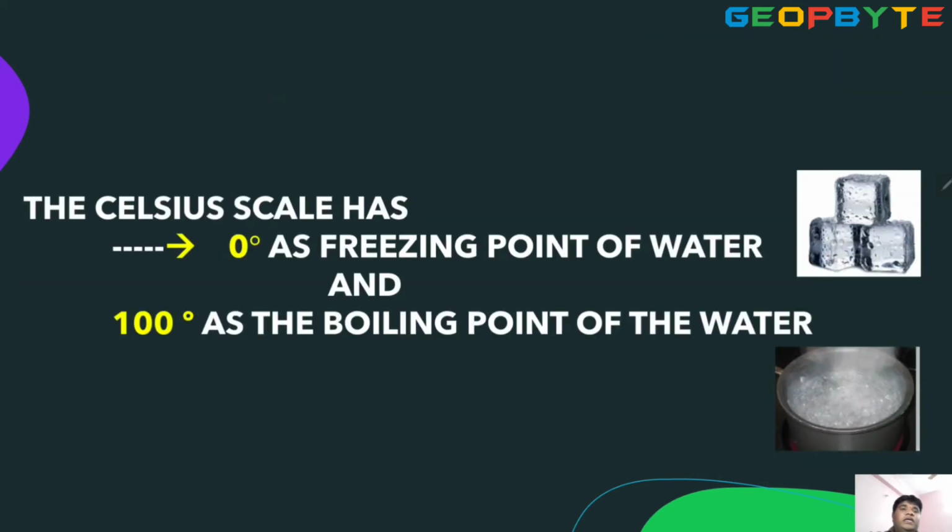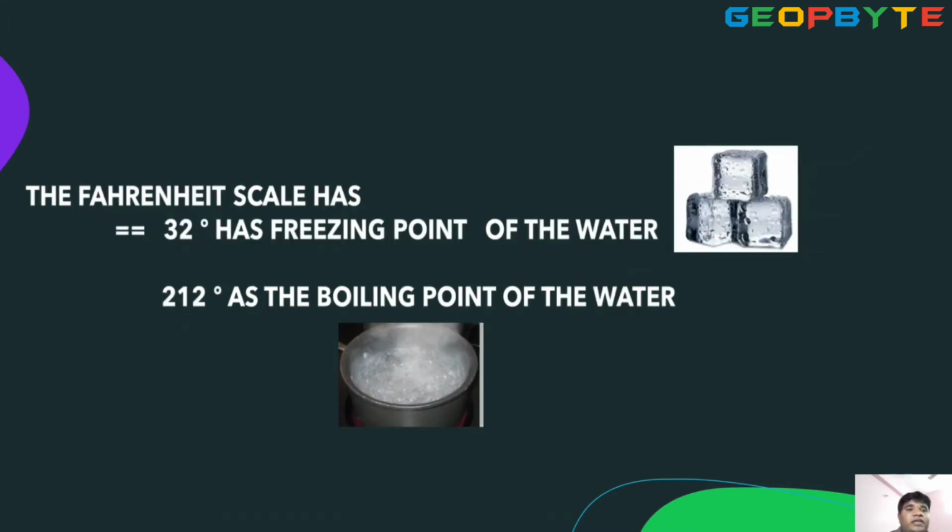The Celsius scale has 0 degrees as the freezing point of water, so water looks like this, freezing point, ice cubes. 100 degrees is the boiling point of water, evaporate. Same point in Fahrenheit: the Fahrenheit scale has 32 degrees as the freezing point, ice cubes, and 212 degrees as the boiling point of water, so evaporated. Got it, all of you?